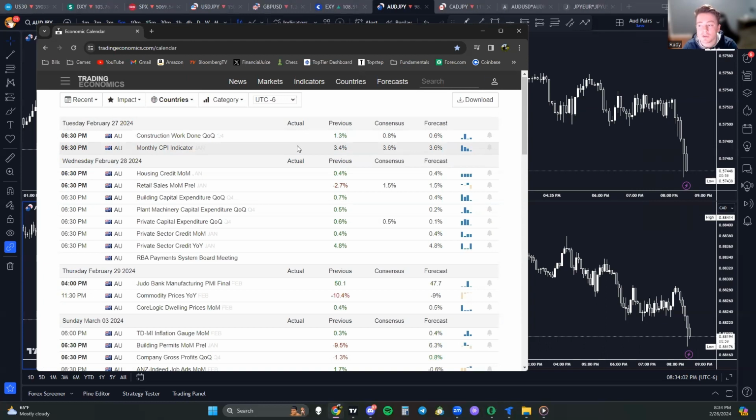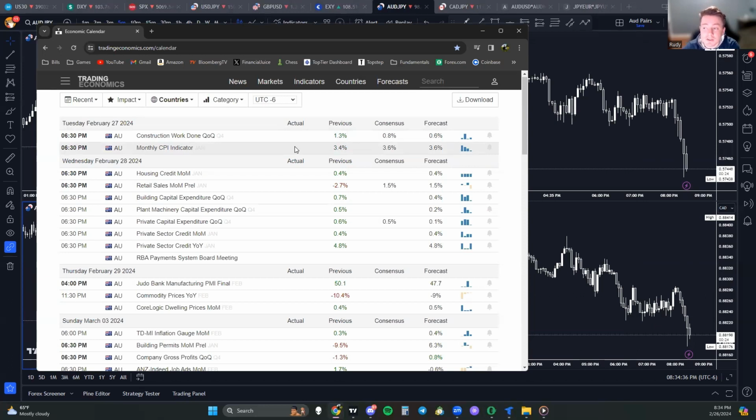Now, when you do trade inflation data, you do have to keep it simple, but also it's not just black and white. If it does this, it's easy, this is going to happen. Obviously it's the stock market. Nobody knows exactly what's going to happen, so keep that in mind. But this data, if it comes in our favor either way, it's very strong that it's going to play out in our favor. So right into it, we've got a forecast of 3.6, as you can see here, for inflation data, CPI. So it's going to be very easy.